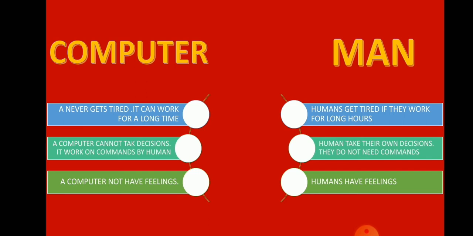Number 5. Computer cannot think and take decisions of its own. It works only on instructions and commands by humans, but men can think and take decisions. Computer does not have any feeling or emotions. It does not feel happy or sad, but man experiences all the emotions and feelings like happiness, sadness, joyfulness, and sorrow.